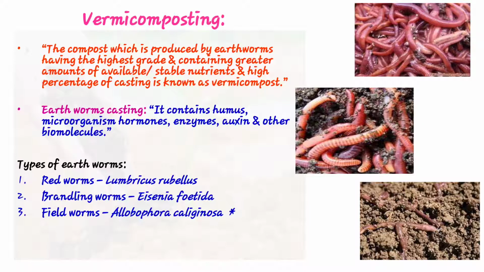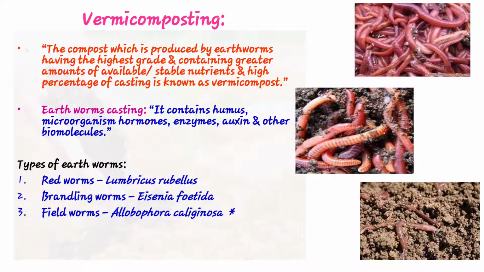It means compost which is produced by earthworm, having the highest grade, containing a greater amount of available as well as stable nutrients and a high percentage of casting. That casting is earthworm casting, and it contains humus, microorganisms, hormones, enzymes, auxins and other biomolecules.